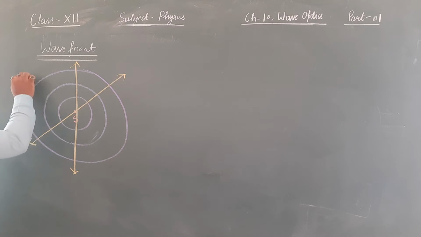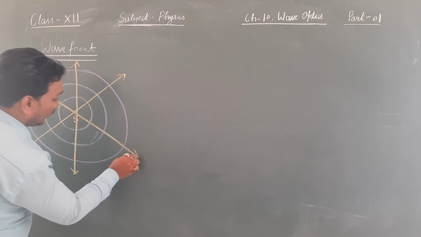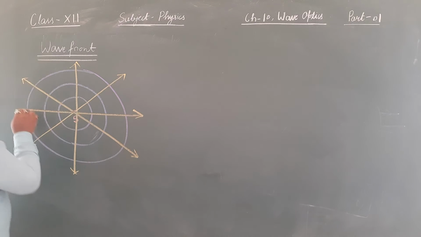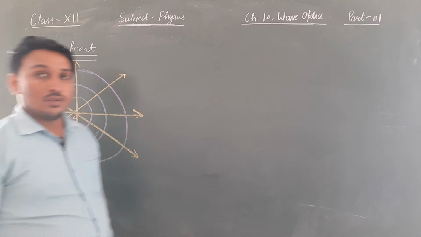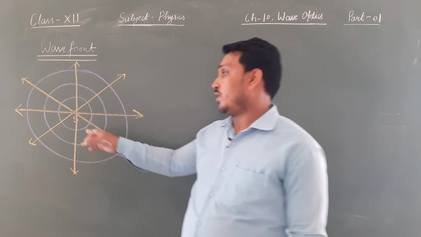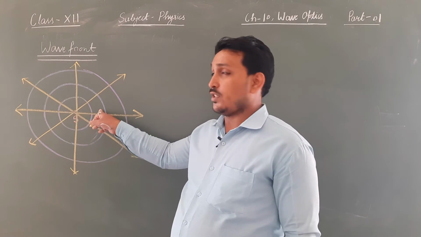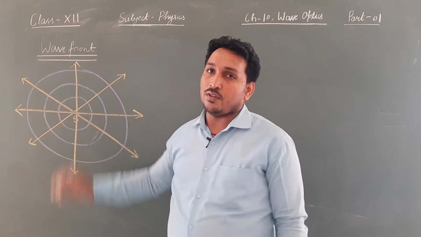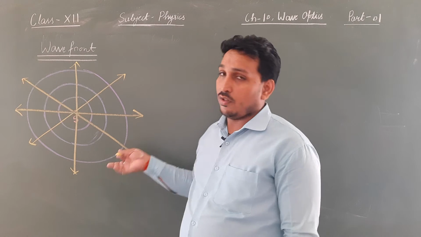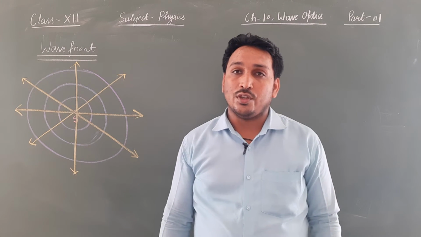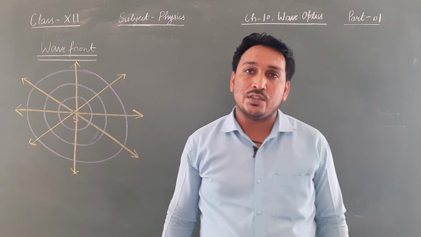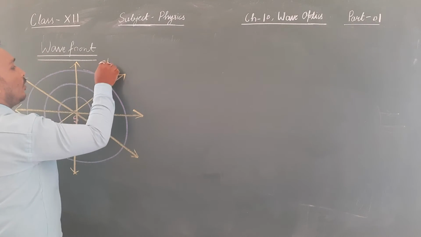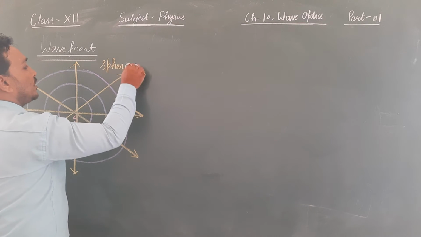A sphere is a shape which remains equidistant from its center. So all the waves which start from S will reach the surface of the sphere together. If I take this sphere, all the waves will reach it together. So spheres are the wavefronts due to a point source. These wavefronts are called spherical wavefronts.